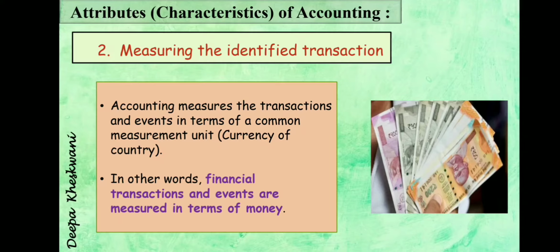We have to measure in rupee, then we can record. So the second step is measuring the identified transaction. First step, I have identified the transaction. Now I will measure in money. In other words, financial transactions and events are measured in terms of money.